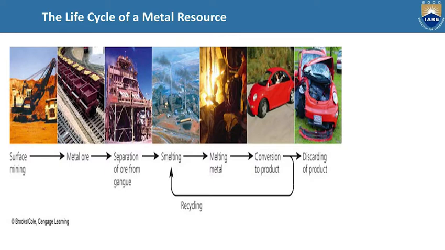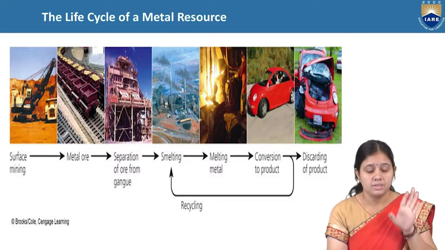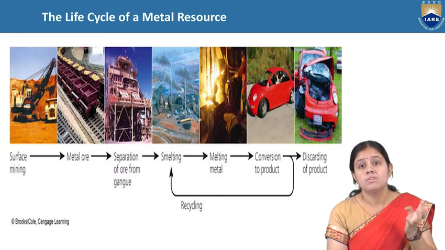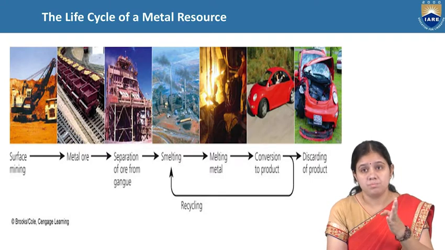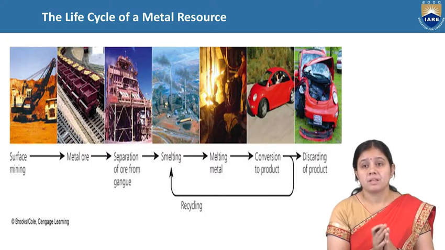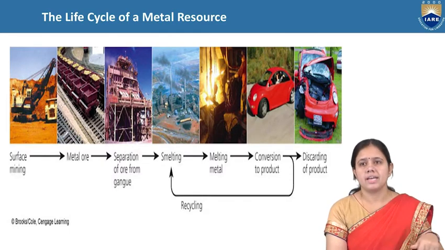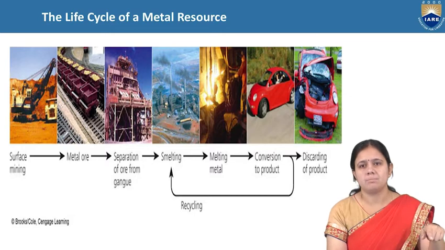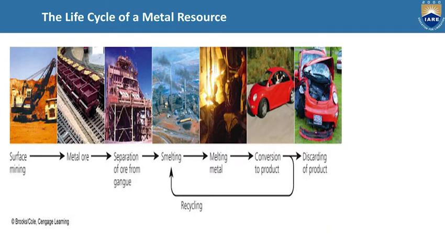So this is the basic life cycle of a metal. From the mining area, we get the ore. From the ore, we separate the metal, and by smelting we melt the metal, and then convert it to a product. After discarding the product, we bring that metal into the smelting process again. This comes under recycling. We recycle the metal also.